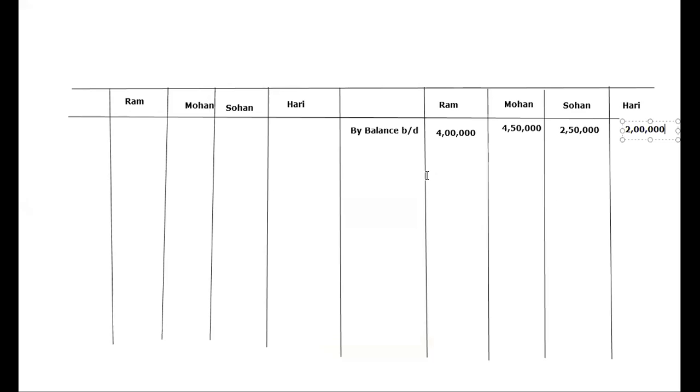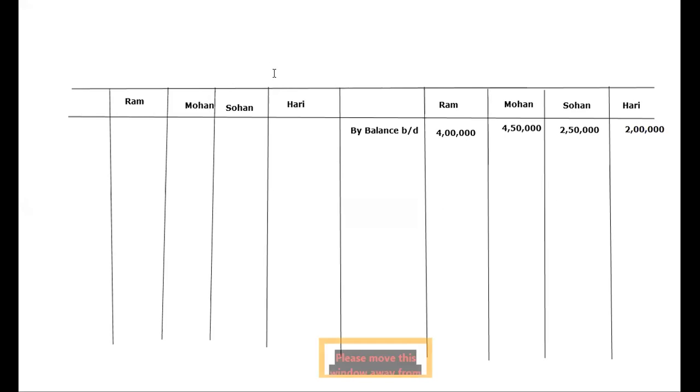Because we have 4 partners, exactly 4 columns are required on both the sides. 5 rather, because one column will be of particulars also, right? Okay, so first of all, this is partners capital account.